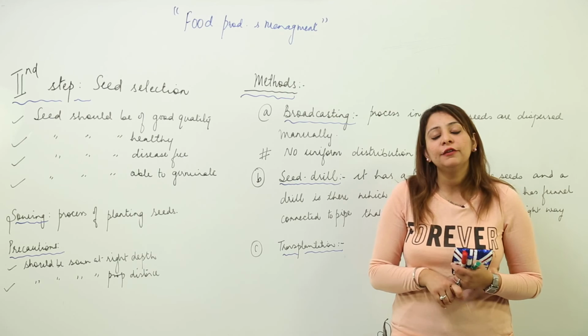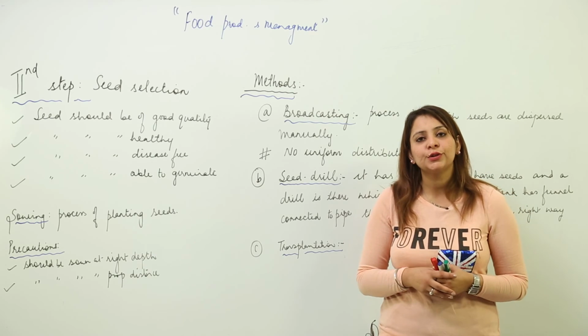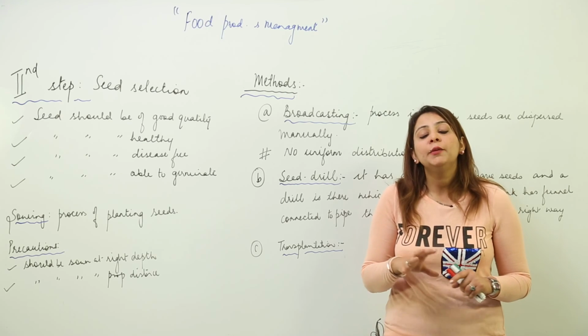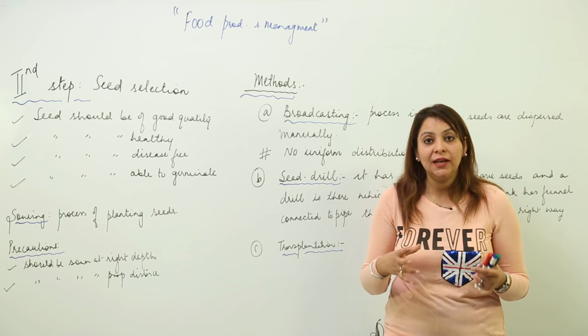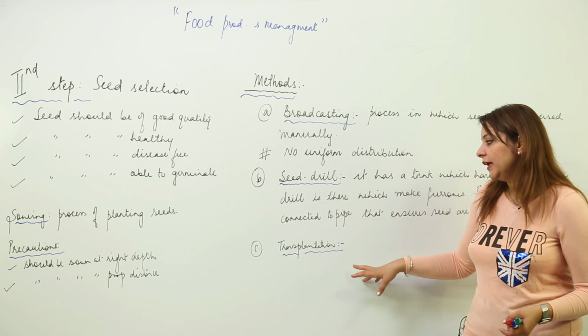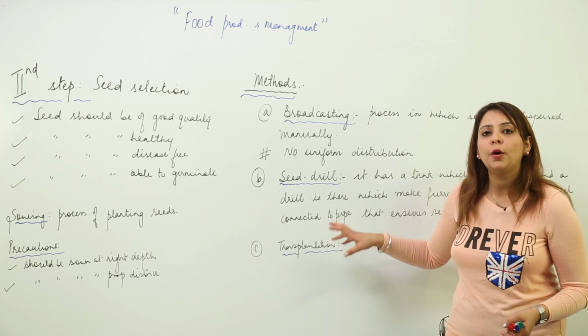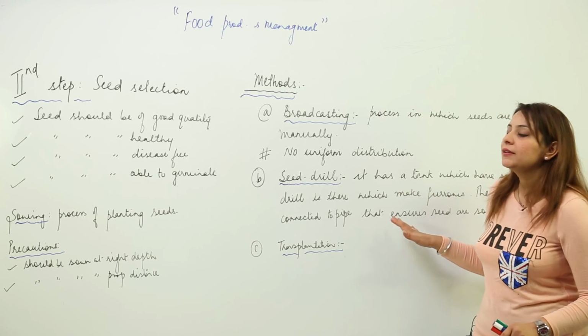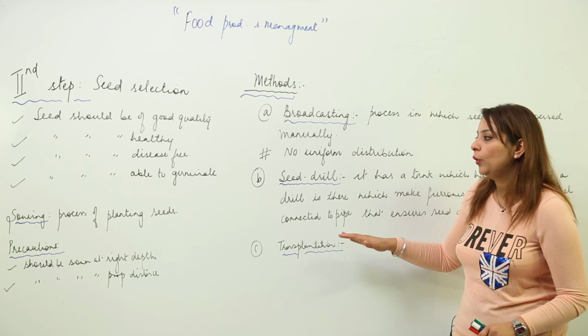So if he does transplantation, he is able to plant plantlets in a proper way, and moreover he can select the healthy plantlets. These are the new techniques, the seed drill and transplantation, which are commonly employed. I think you got it, that this is how seed selection and sowing is done.